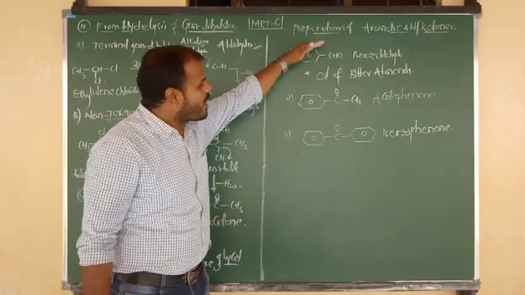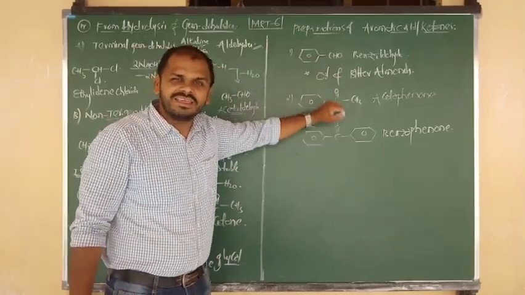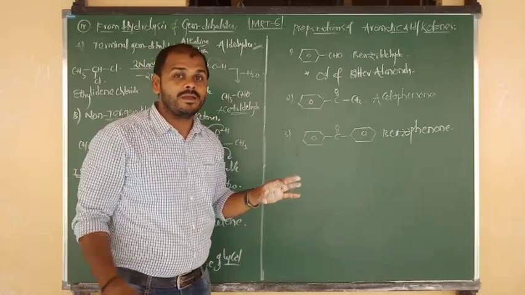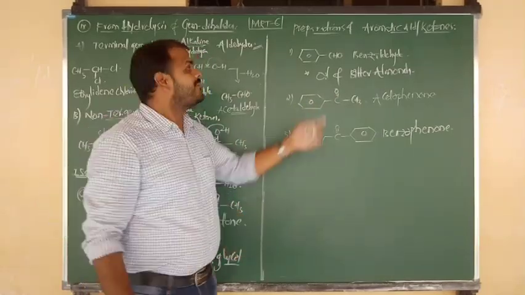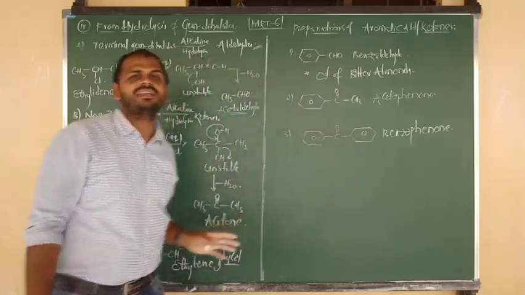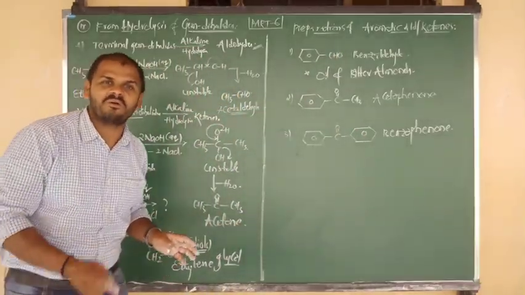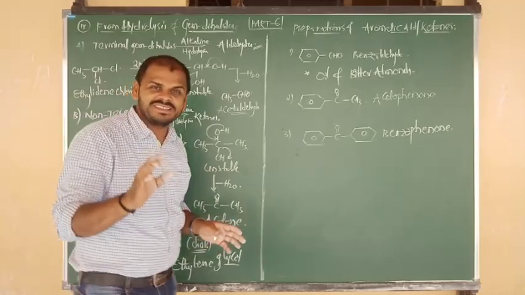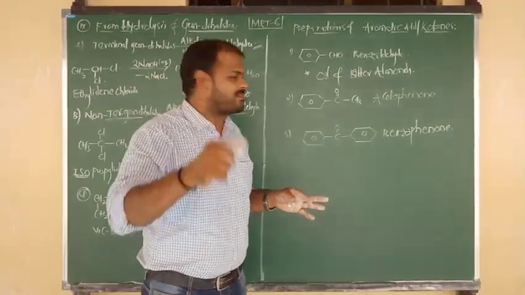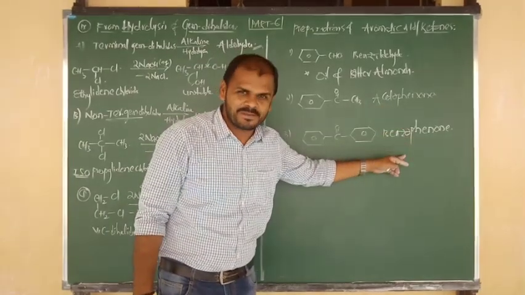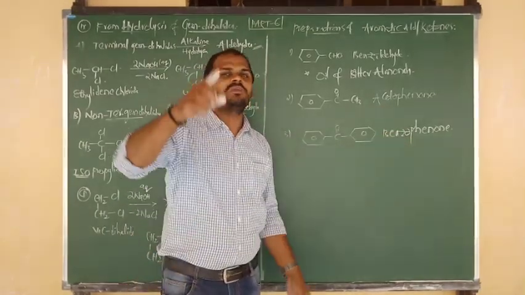Okay now, how are these aromatic aldehydes and ketones to be prepared? Around 4 to 5 methods are purely for the preparation of aromatic aldehydes and ketones. Let me write one of the methods now, that is nothing but the Friedel-Crafts acylation method for the preparation of acetophenone and for the preparation of benzophenone. You know this method very well.